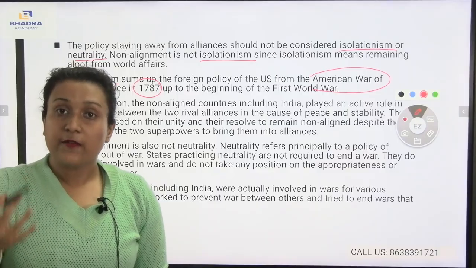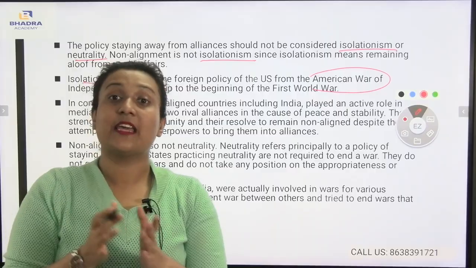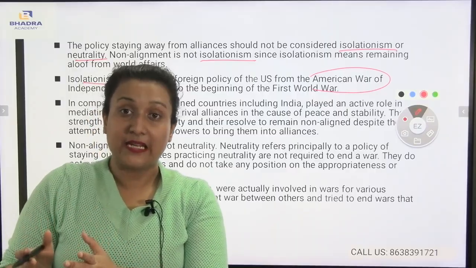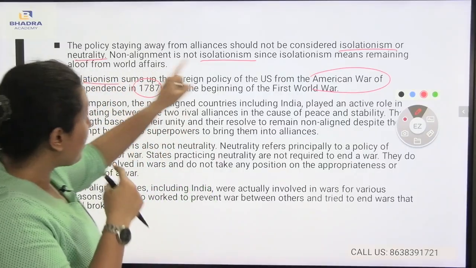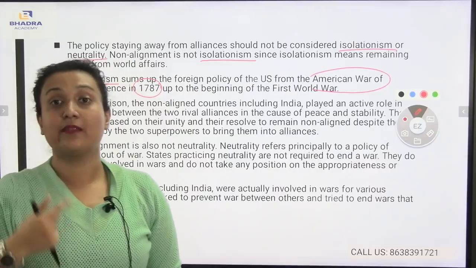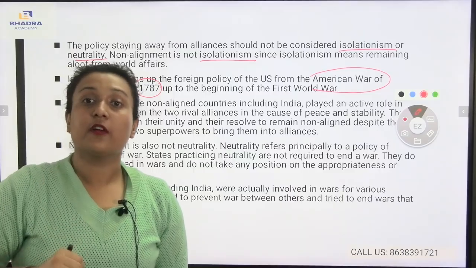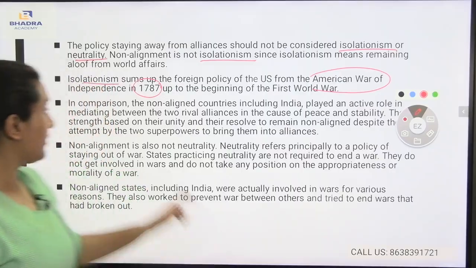You see, if one country becomes neutral, then it will not be participating in other international affairs or world affairs. So as a result, isolationism means remaining aloof from world affairs, which means that one country will stay apart from the other decisions of world affairs.